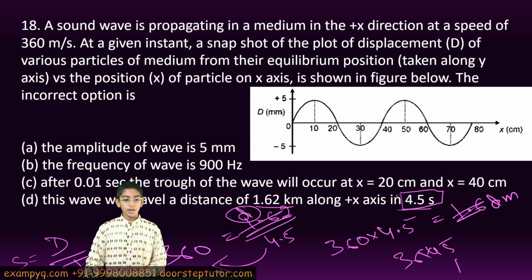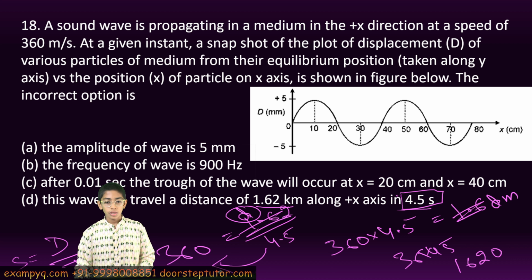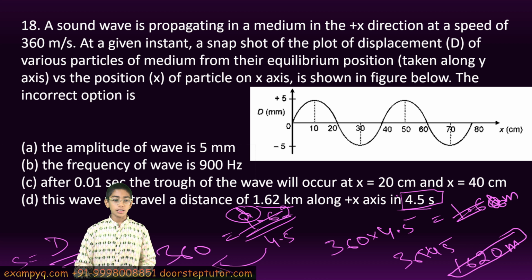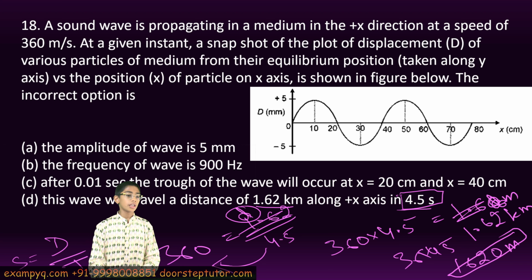So we get 36 into 45, or 1620 meters. 1620 meters is equal to 1.62 kilometers, and so this choice is correct. So this cannot be our answer. So our answer is C.